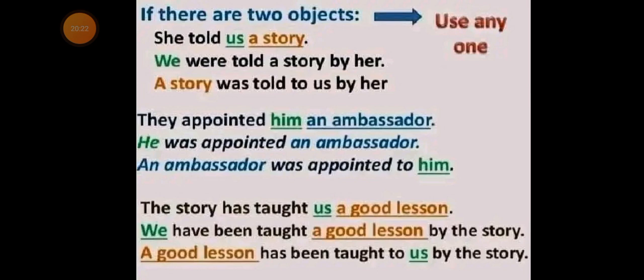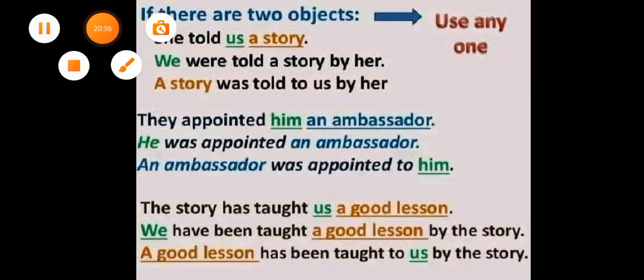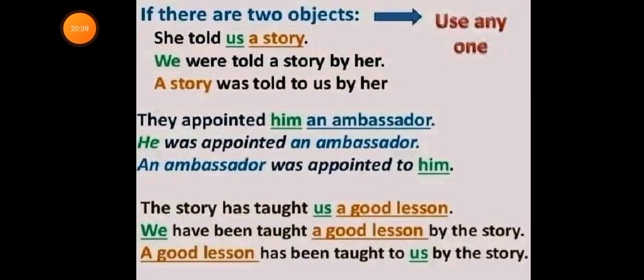Now, let us consider the following sentences. If there are two objects, the sentence must have two alternatives with a correct verb and preposition.